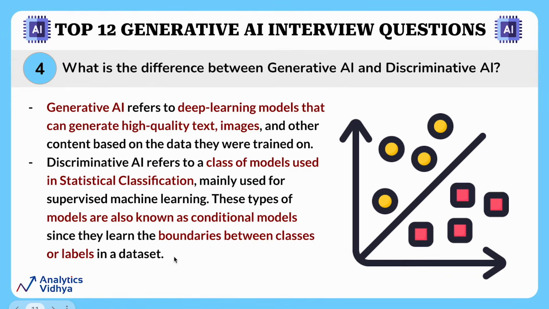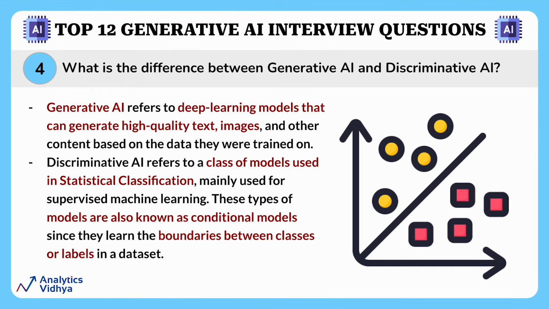In simple words, a discriminative model is used to identify, figure out, and classify things based on the information it has been provided. It's handy for tasks where we just need to make accurate predictions or classifications, like identifying spam emails in your inbox. That's all about discriminative AI.